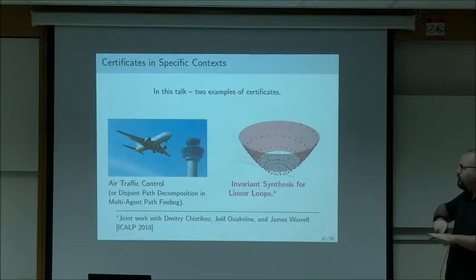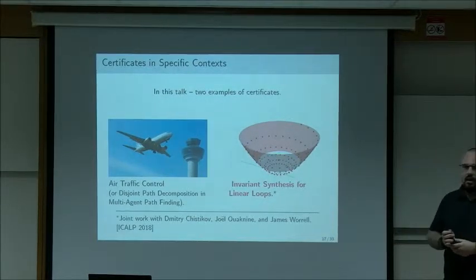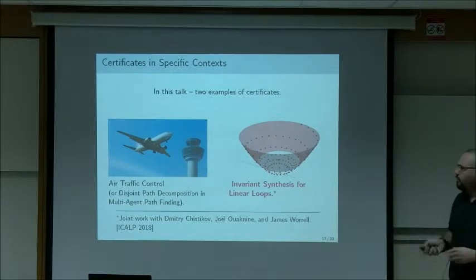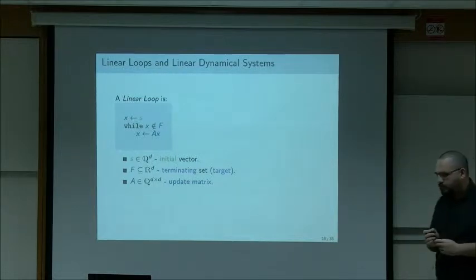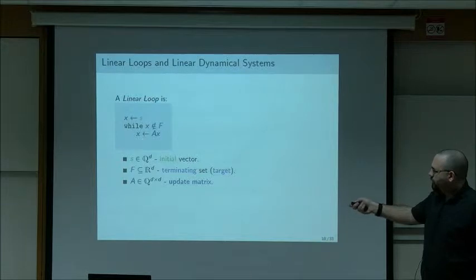And it's a very different type of context in which explanations make sense. The explanations there are not explaining to a human, but rather explaining to a computer that can verify the certificate. But more on that as we go on. So what are linear dynamical systems? What are linear loops? A linear loop is a very simple program of this form.